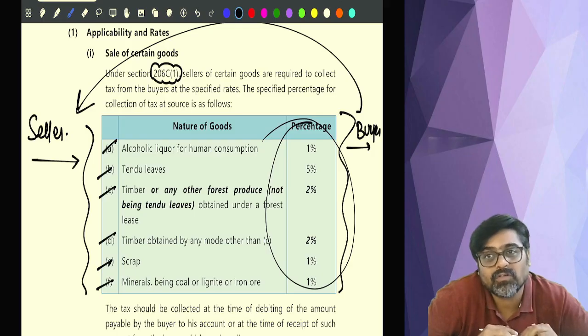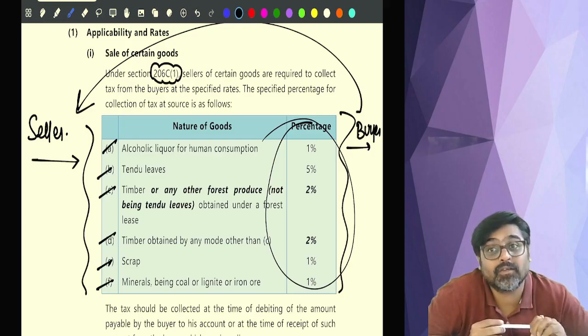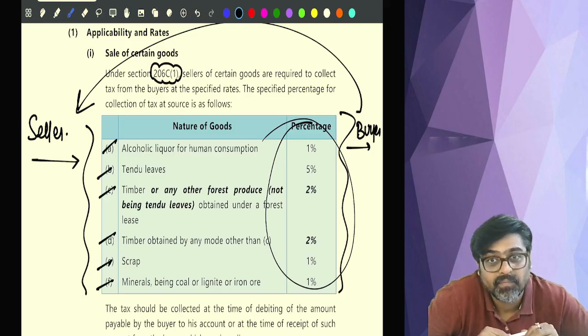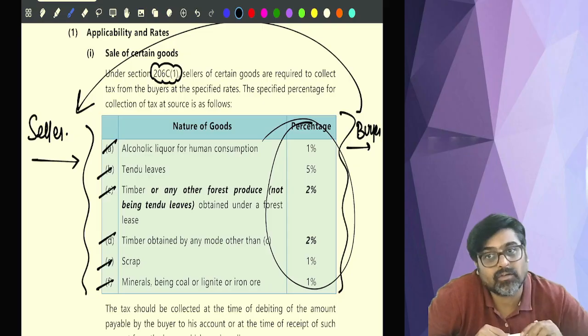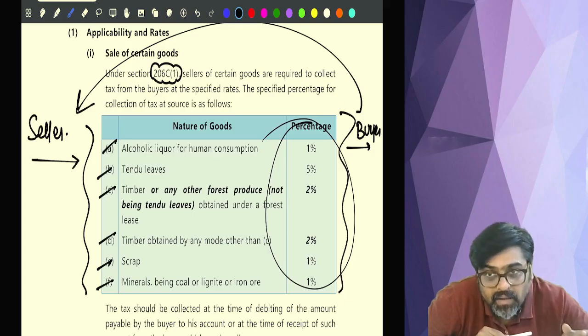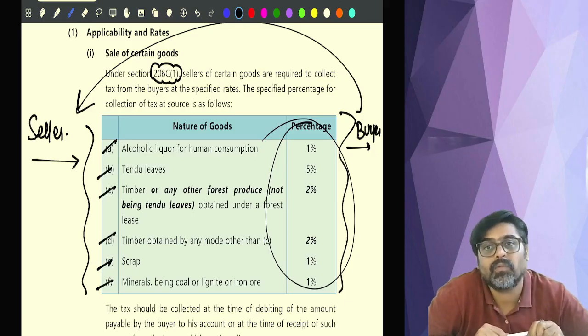So the government wants the person who is selling and earning income to be identified, and even if he does not pay tax on that item later on, we can identify that person and at least collect a certain percentage from him in the form of tax.